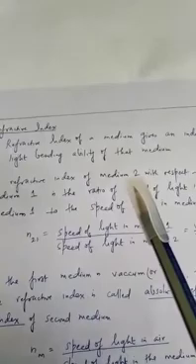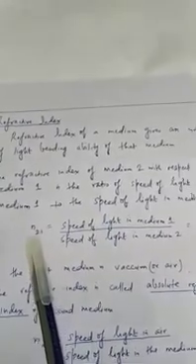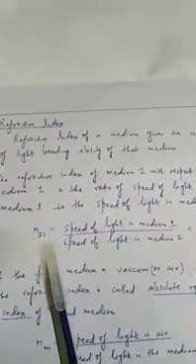In general, we define the refractive index of medium 2, the medium in which there is the refracted ray, with respect to medium 1 as the ratio of speed of light in the first medium to the speed of light in the second medium. The symbol used in NCERT is n21, refractive index of medium 2 with respect to 1. It is equal to the speed of light in medium 1 divided by the speed of light in medium 2, that is v1 by v2.